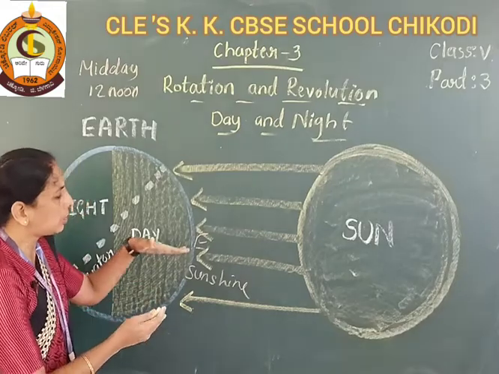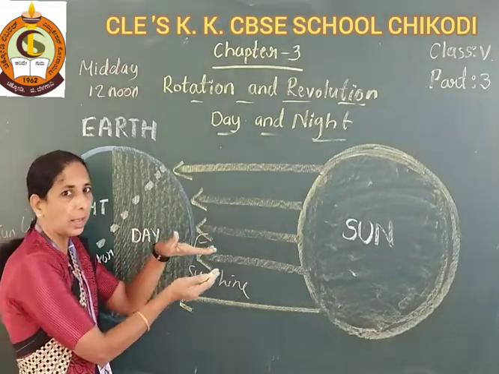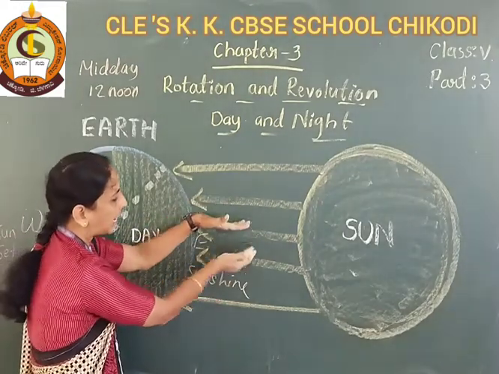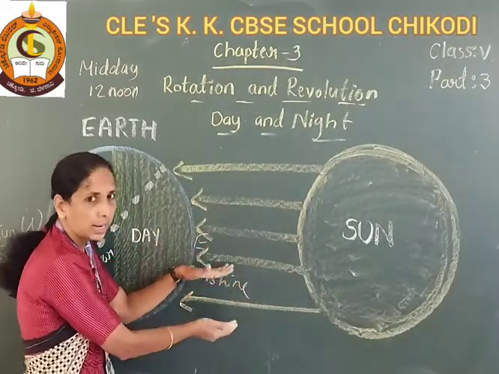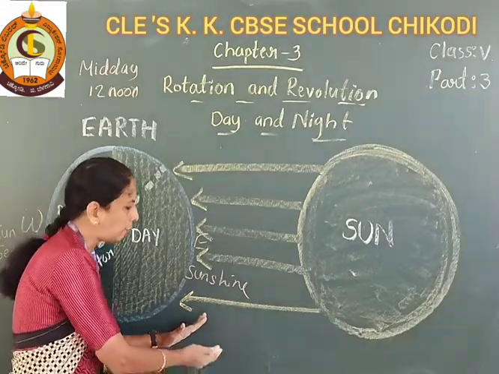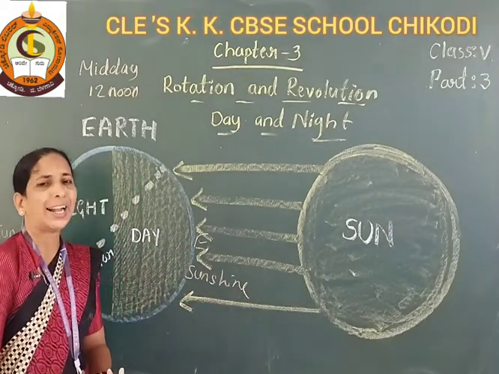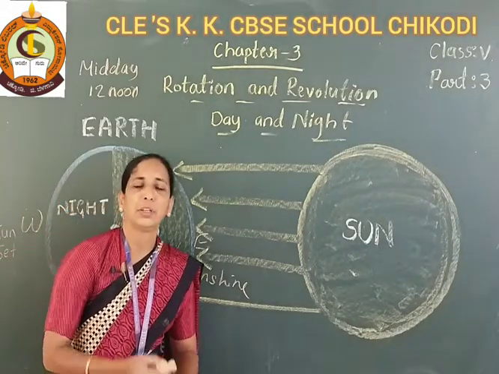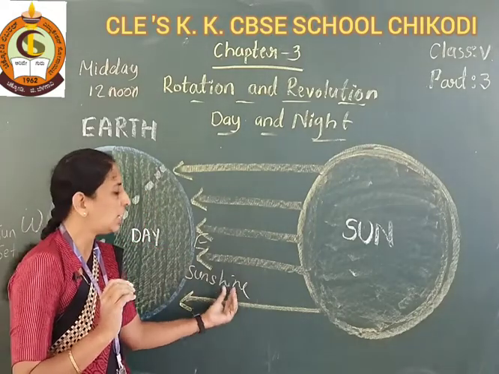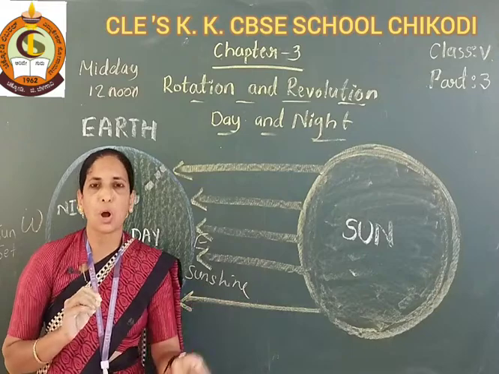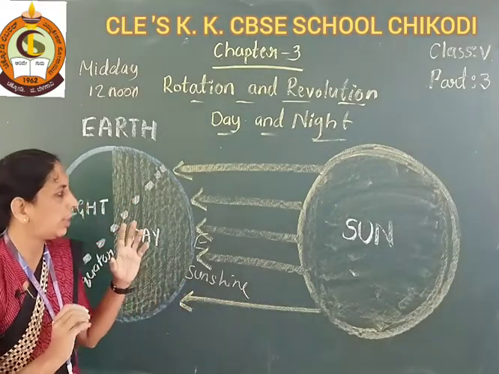And afterwards, the sun rays are slanting. So after a few hours, the sun rays become dim, and after a few hours we see darkness in the sky.